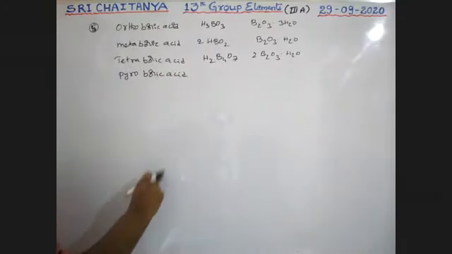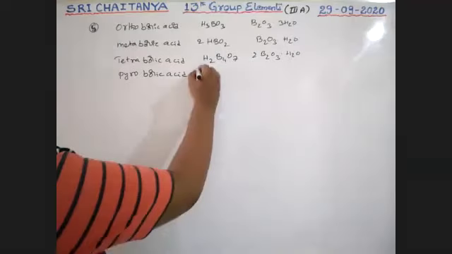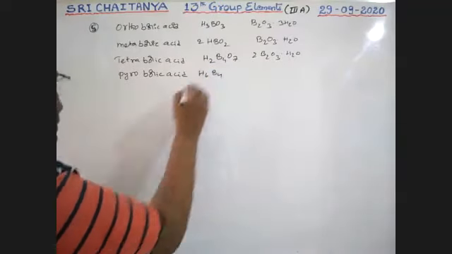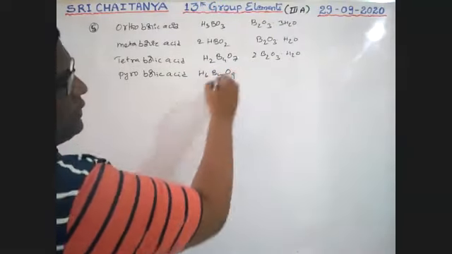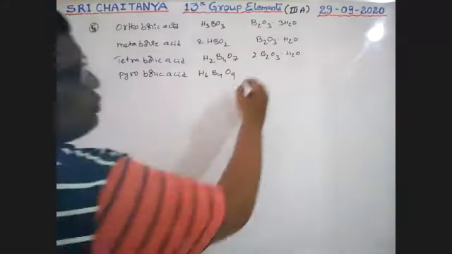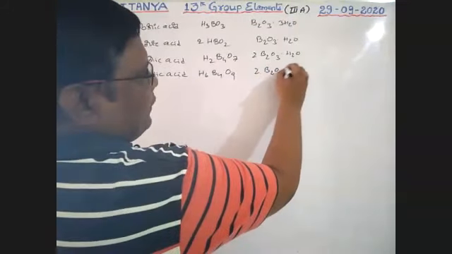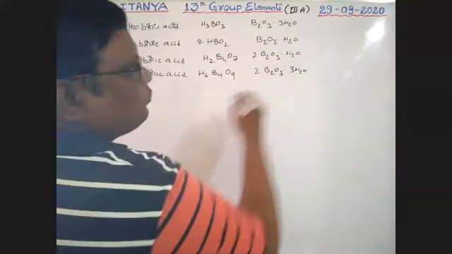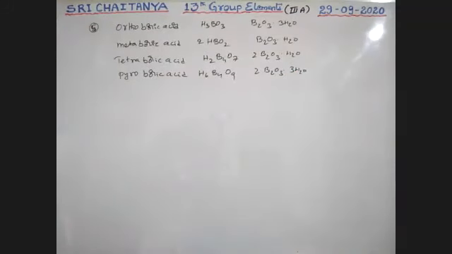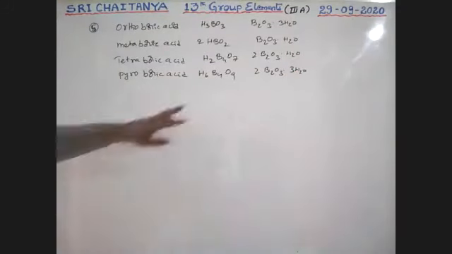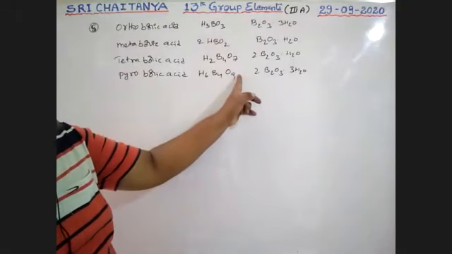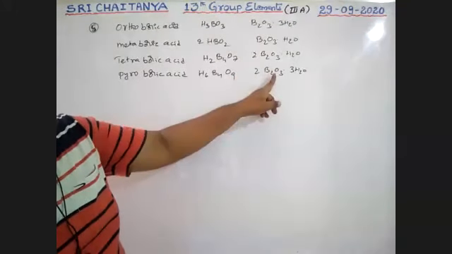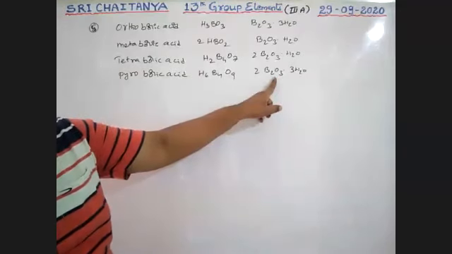Pyroboric acid is H6B4O9, that is 2B2O3·3H2O. Okay. So all these acids, boys, are the hydrated forms of B2O3.